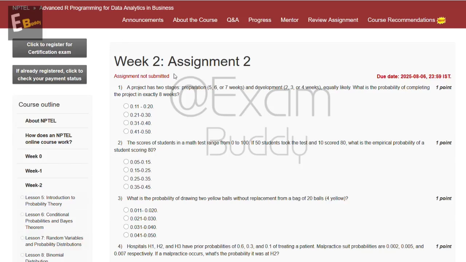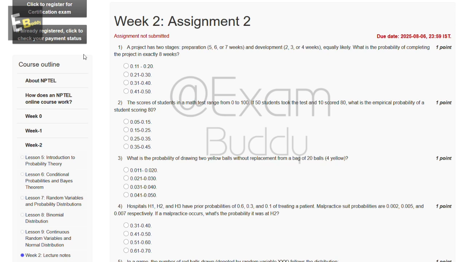Now let's do our assignment, Advanced R Programming for Data Analytics in Business, Week 2, Assignment 2. The first question: a project has two stages, preparation 5, 6 or 7 weeks and development 2, 3 or 4 weeks, equally likely. What is the probability of completing the project in exactly 8 weeks? So these are the options, and now let's check the answer of the first question.